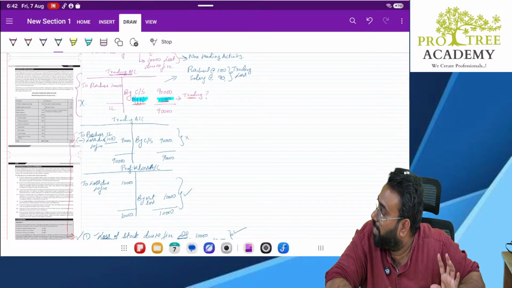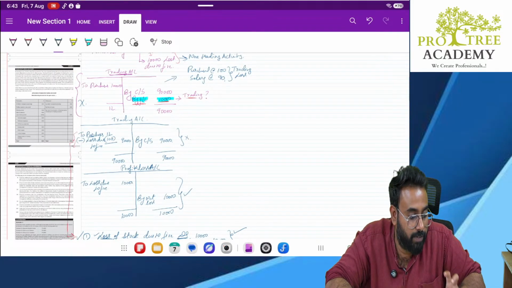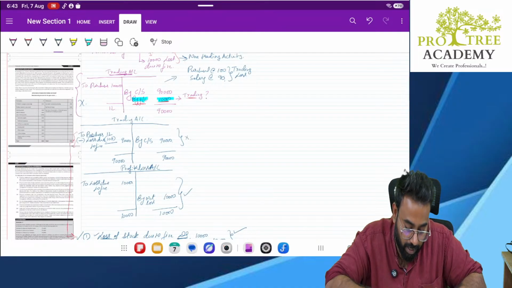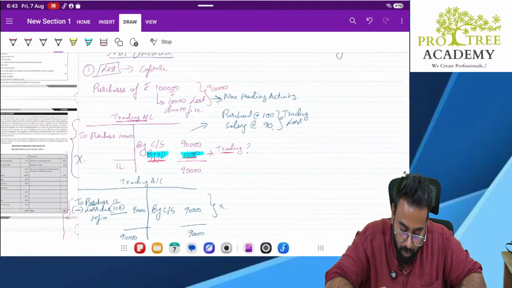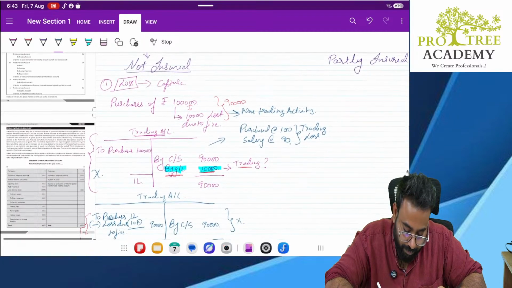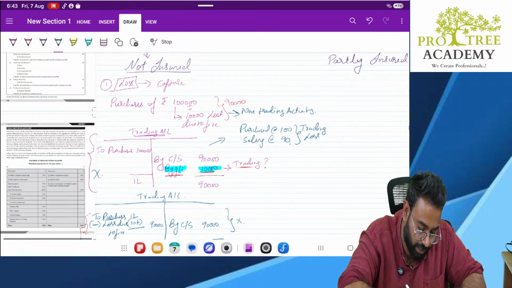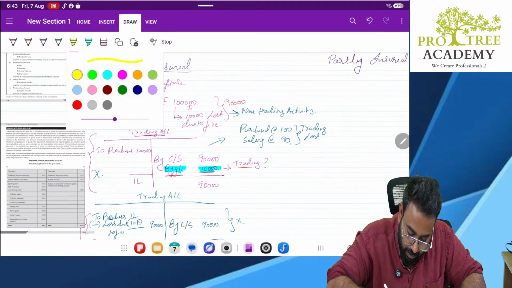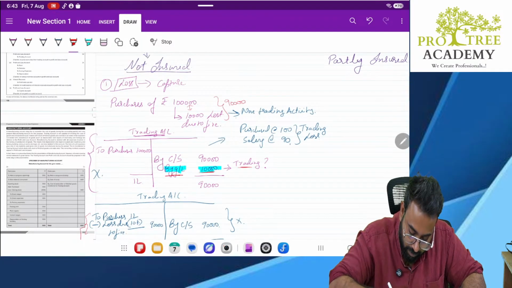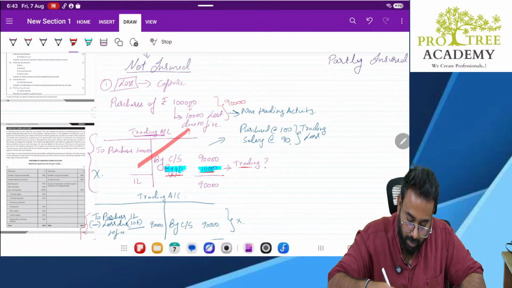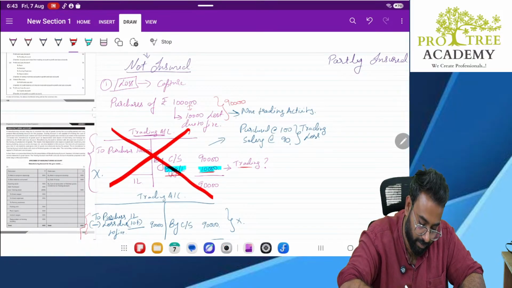Loss, we are accepting that there is a loss, but that loss we are shifting from trading account to P&L account. So I request everyone to please take a note of this. This is the wrong method. This is the right method.